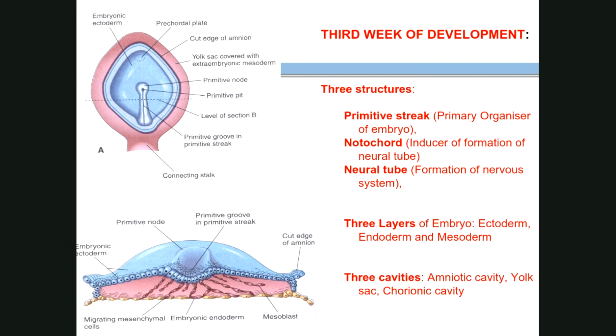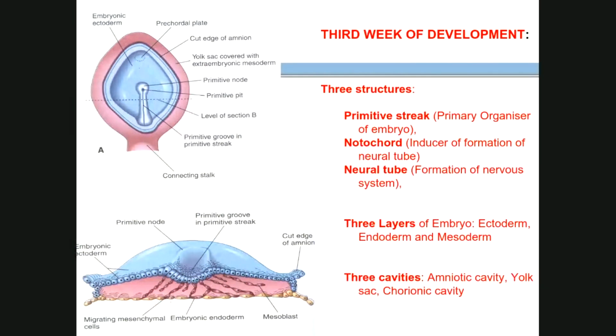Right? So ultimately, we need three important structures during the third week of development. That is the primitive streak, which is the primary organizer. It is required to be the first step of development to form further structures. The notochord, which is responsible for formation of the neural tube, and the neural tube itself, which forms the nervous system. So these are the three structures we develop during the third week. We'll discuss in detail in successive slides how these structures change and what anomalies can occur.